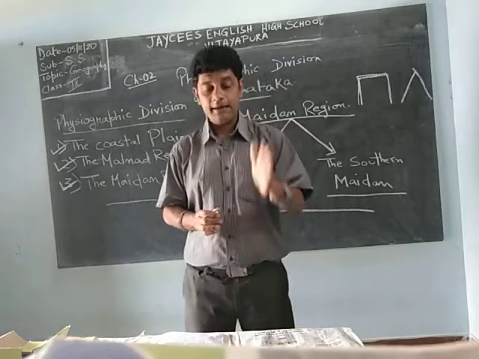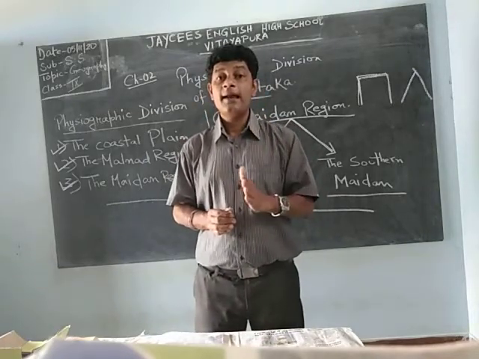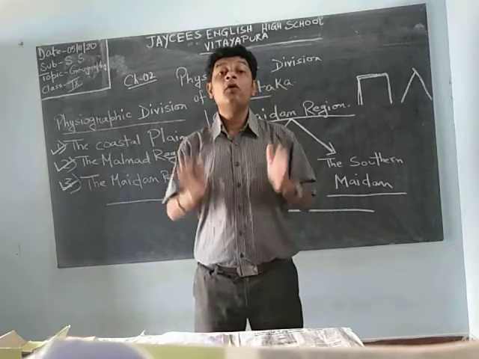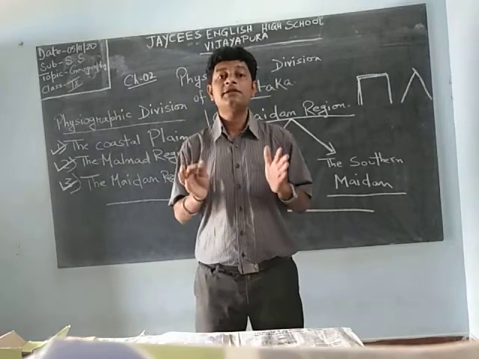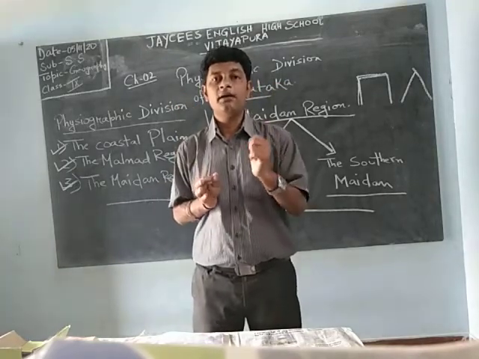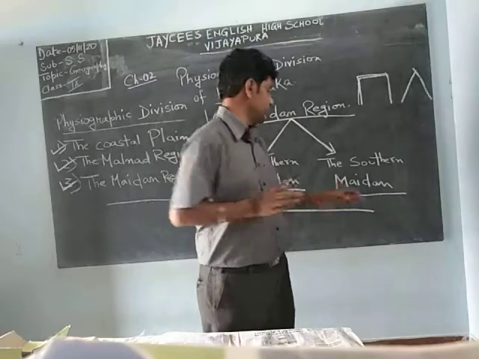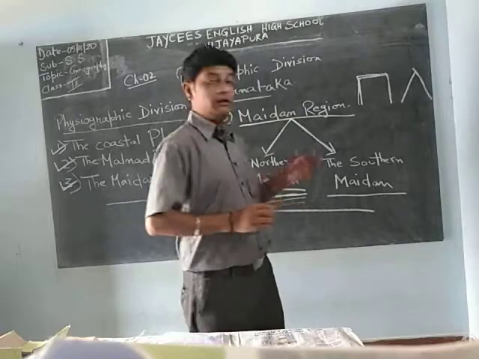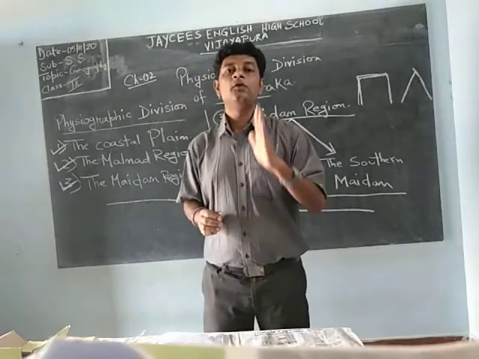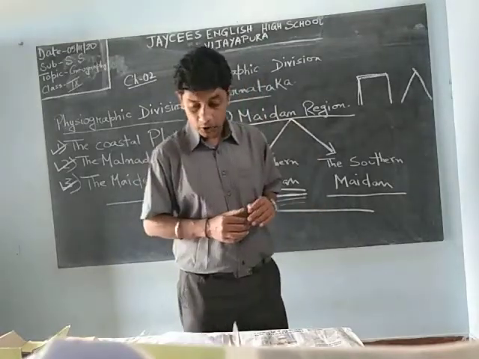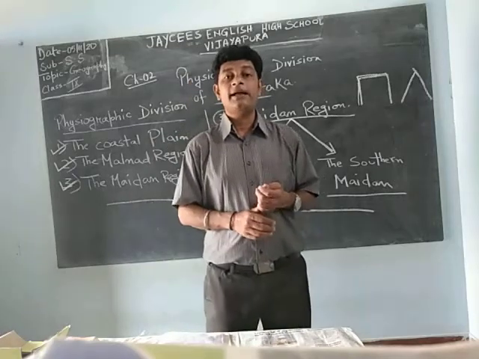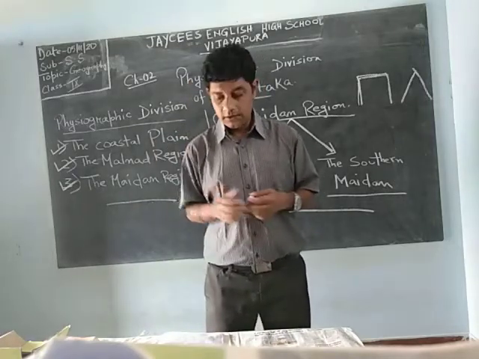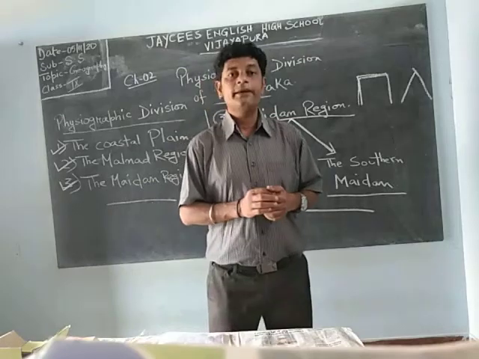And this is the part in your essays where you can score more. Objective type questions will come. Write two rivers of this southern Maidan region, or two crops grown in this. If you write the two names, full 2 marks you will get. So go through the notes again and again so that it will help you to memorize all the things. Okay, thank you.